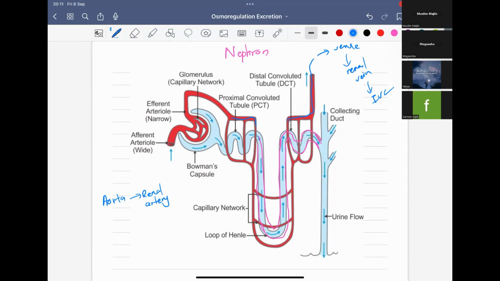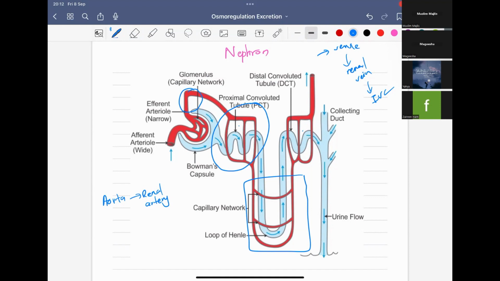Okay. So two capillary networks, that we have to see. It forms two capillary networks around the tubule, right? So this is one of the capillary networks. One form is the peritubular capillaries that will surround the PCT and DCT, the proximal convoluted tubule and distal convoluted tubule.